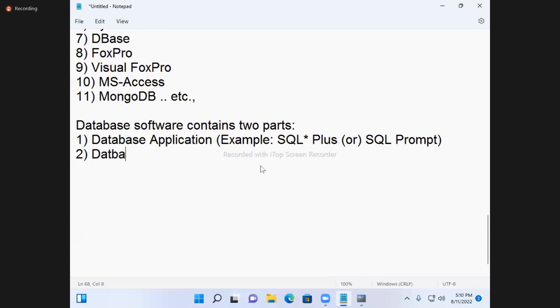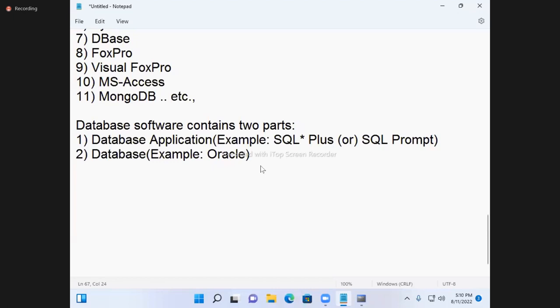Second one, database. Example, Oracle. So database software contains two parts: database application, database. Example, SQL*Plus or SQL prompt for the application, and Oracle for the database.